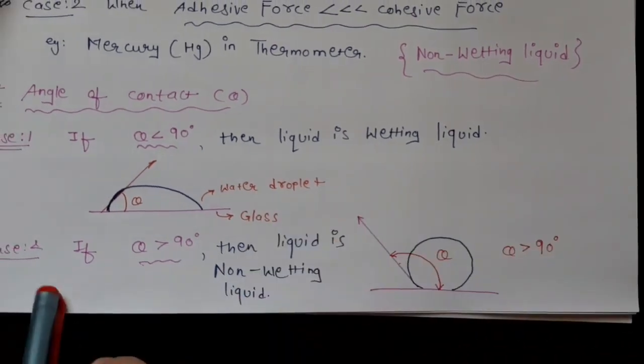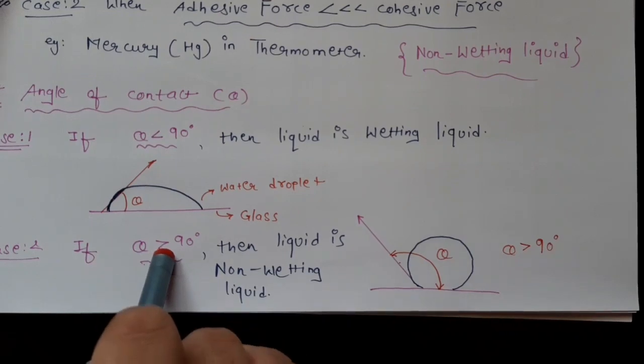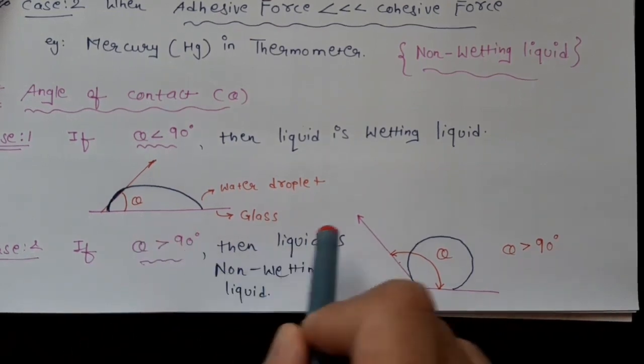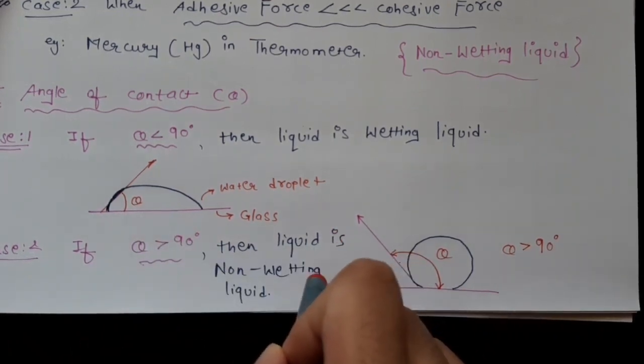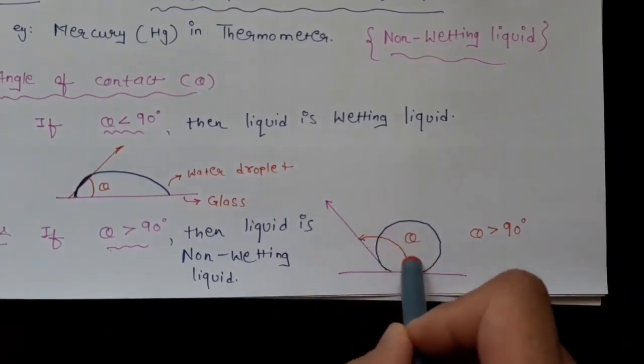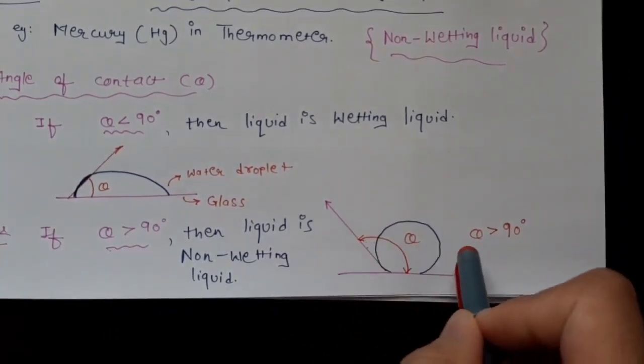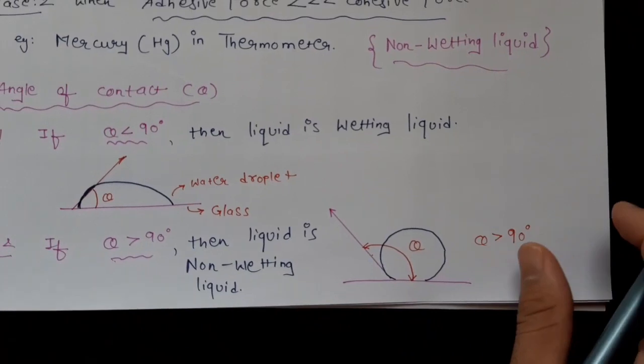Now in case 2, if theta, the angle of contact, is greater than 90 degrees, then the liquid is called a non-wetting liquid. That is, if the angle of contact between them is greater than 90 degrees, at that time the liquid will be a non-wetting liquid.